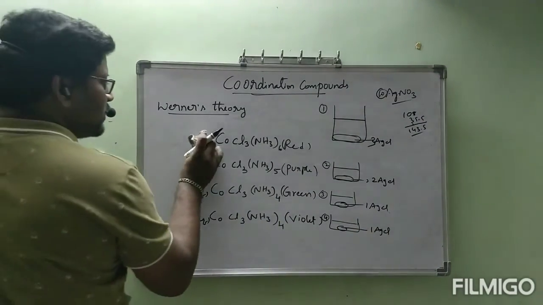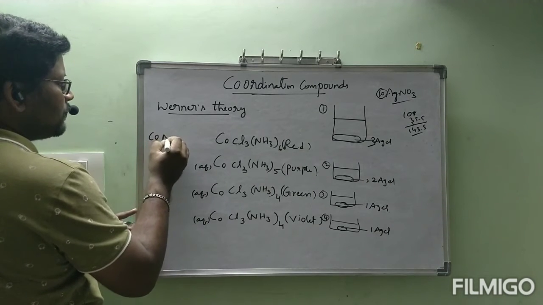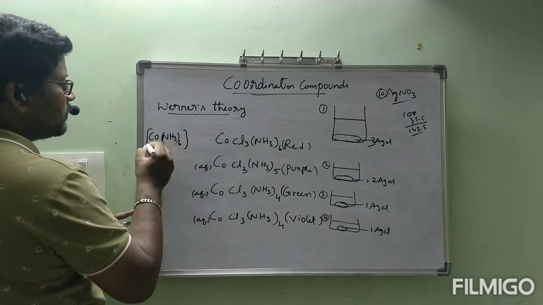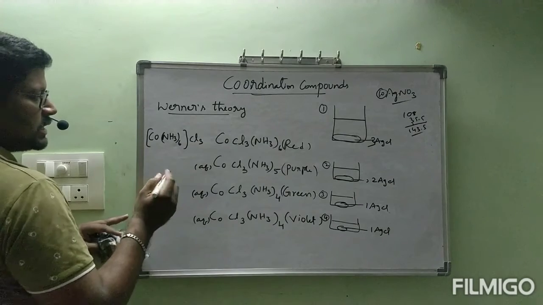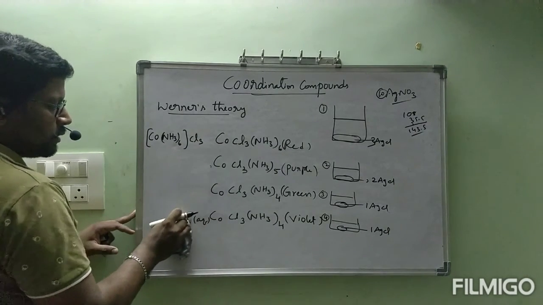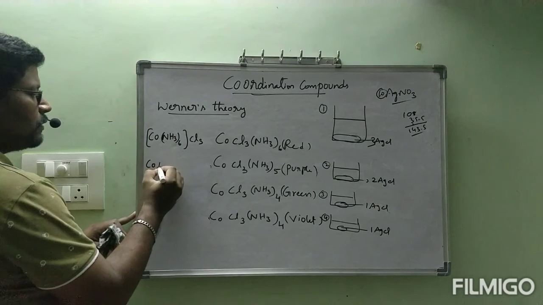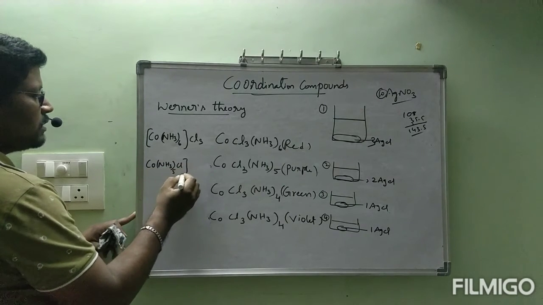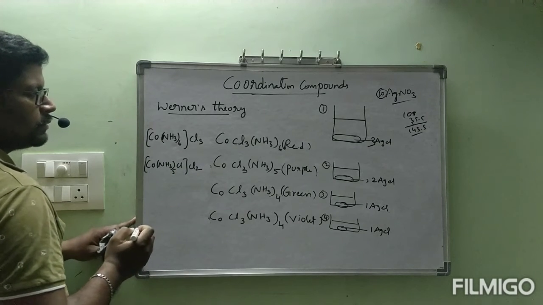First compound formula, he wrote it as [Co(NH3)6]Cl3. Second compound formula, he wrote it as [Co(NH3)5Cl]Cl2.